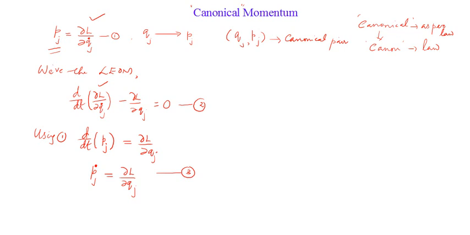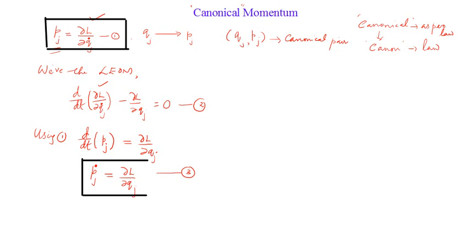I'm just boxing it. So this is one expression that you have to keep in your mind always, because this is the defining equation of generalized momentum, and this is yet another expression which looks very similar. Just note how they are related and how they are different. These two, equations 1 and 3, look very similar, but there is a notable difference. Here it is Pj equal to ∂L/∂Qj dot. This is with respect to generalized velocity.